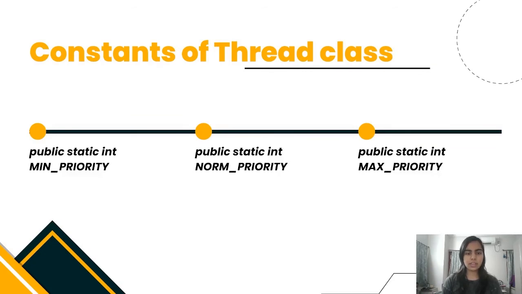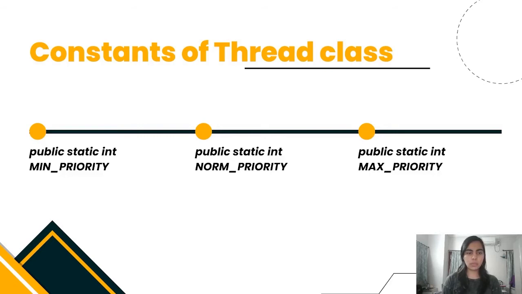Constants of Thread class. There are three constants defined in the Thread class, that are minimum priority, normal priority, and maximum priority. Minimum priority is defined by MIN_PRIORITY, and it has the minimum value of priority, that is 1. Normal priority is defined by NORM_PRIORITY, and it has the default priority of a thread, that is 5. Maximum priority is defined by MAX_PRIORITY, and it has the value 10, which is the maximum priority a thread can attain.